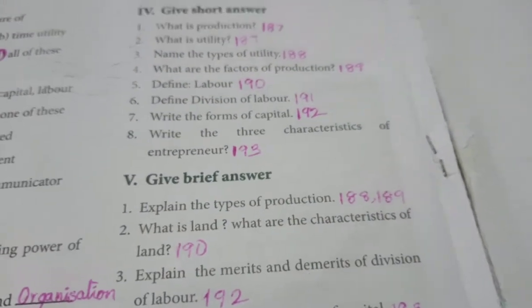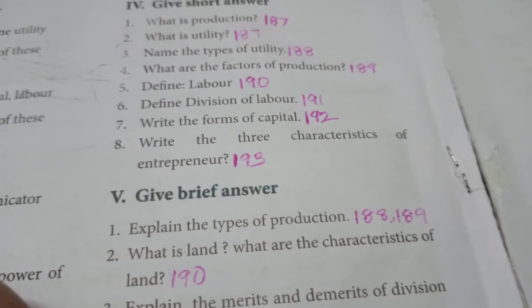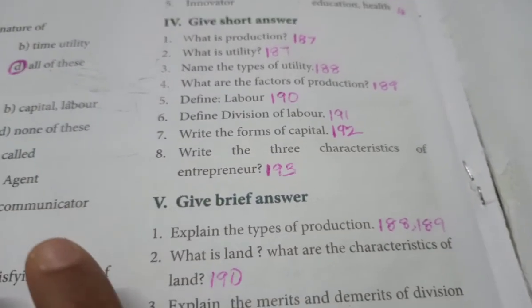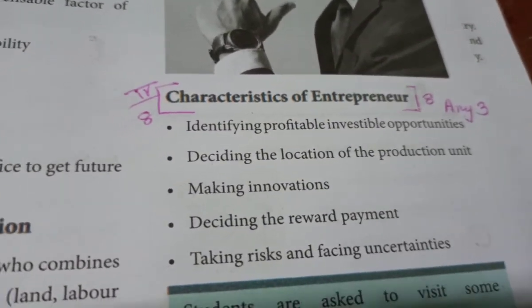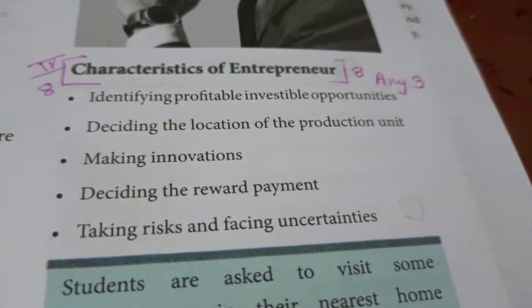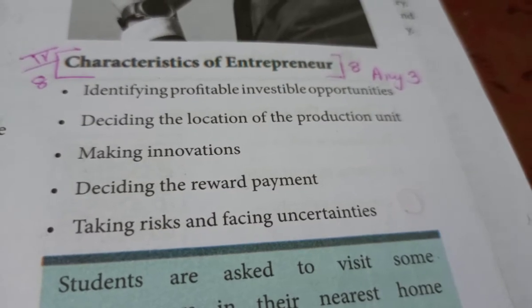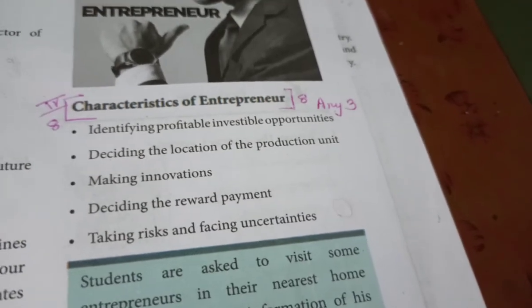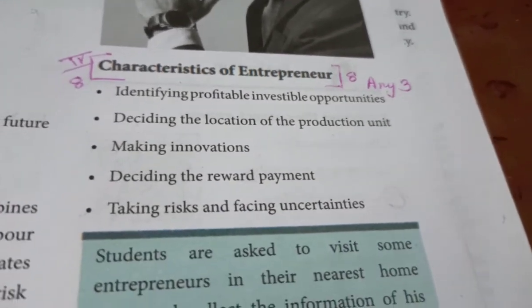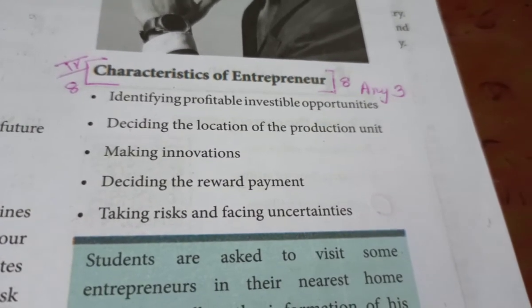Next question, write 3 characteristics of an entrepreneur. The characteristics of an entrepreneur are on page number 195. Here 5 characteristics are given. You have to write any 3. An entrepreneur identifies profitable, investable opportunities. That is, an entrepreneur means a person who is involved in business and other activities like production, industries and all that.